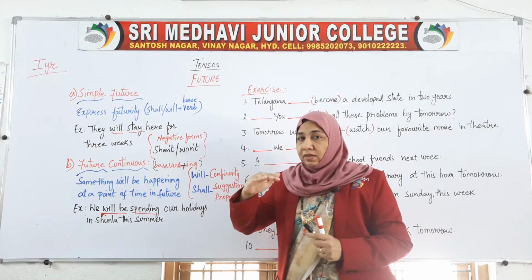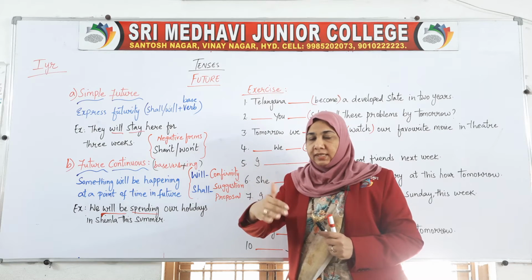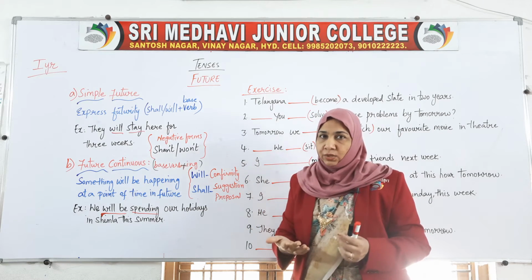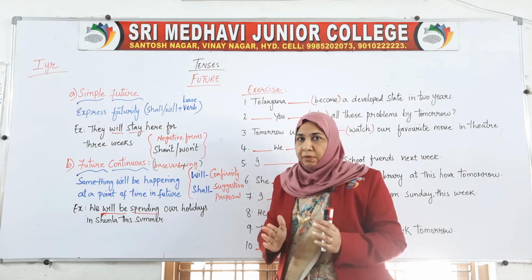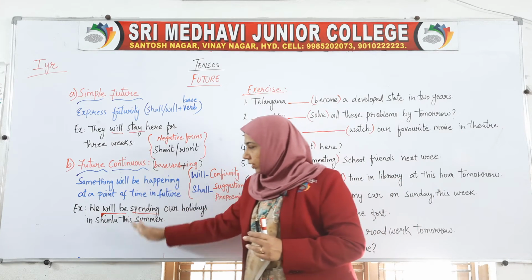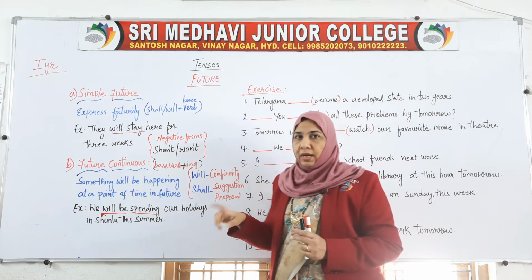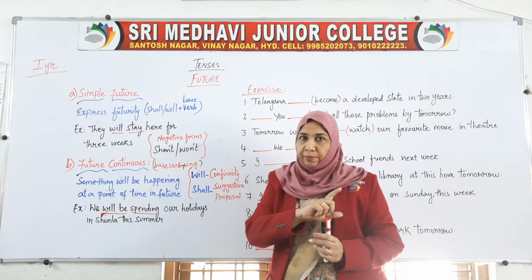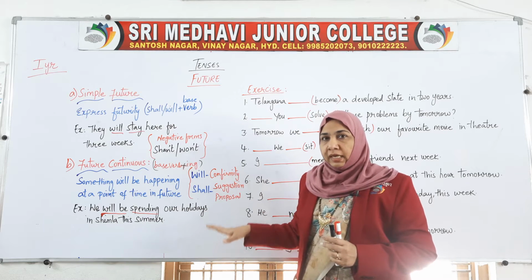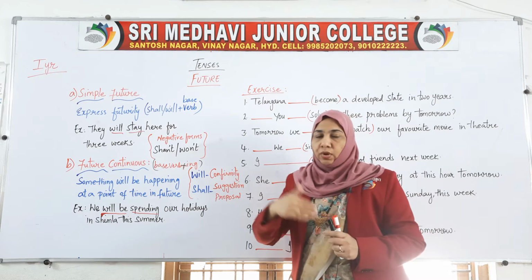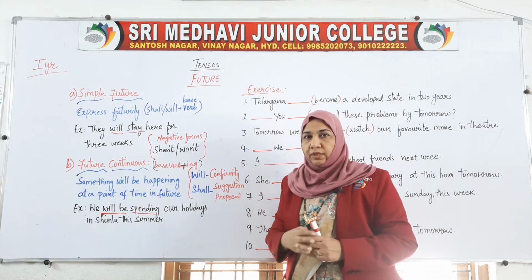So that is our simple future continuous tense. We'll be thinking in such a way. And always remember that in future continuous, when we use will be, we have to use the ing form of the verb. Then only it will give a sensible sentence, and this is one of the future continuous tense.